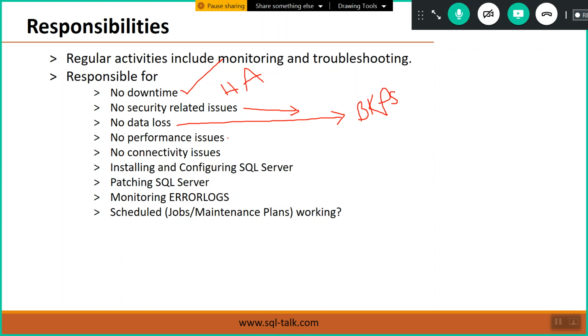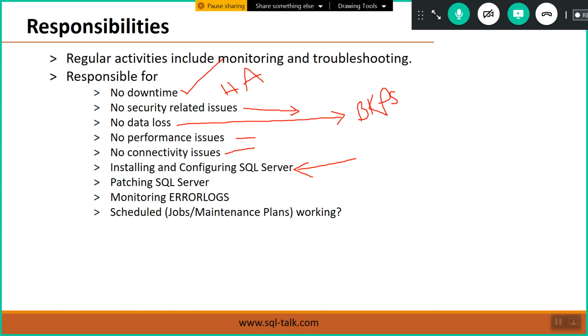In the same way, no performance issues, no connectivity issues, installing and configuring SQL Server. Generally installing and configuring is not our regular job, right? Once we enter the organization, everything is already present, SQL Server is already installed and already configured. So it is not our regular activity.